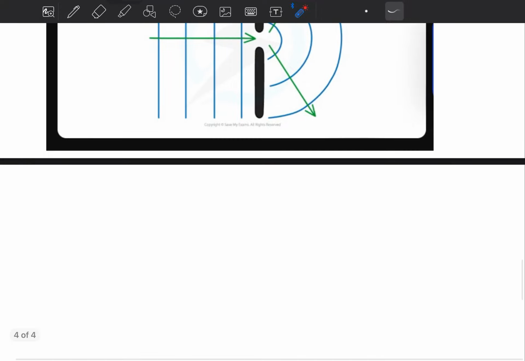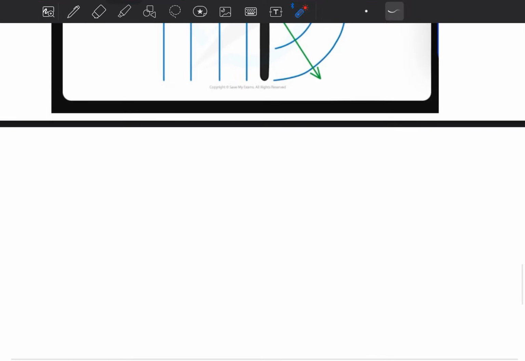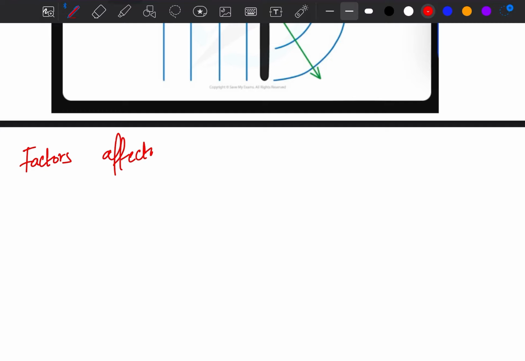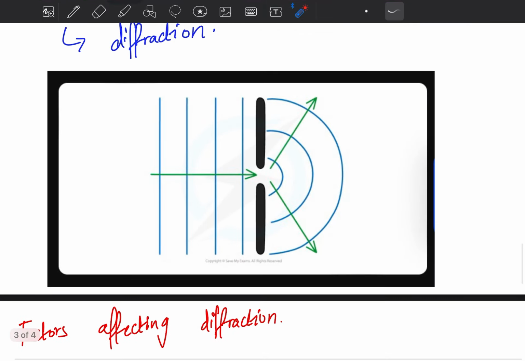Okay, there are some factors which affect diffraction. What are those factors? Diffraction only generally happens when the gap is smaller than the wavelength of the wave.